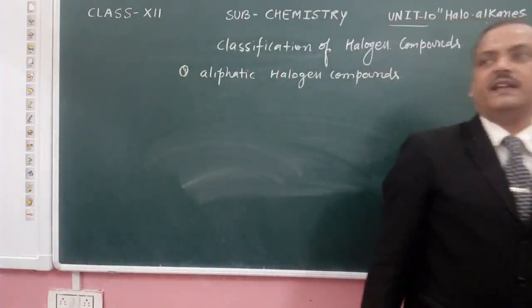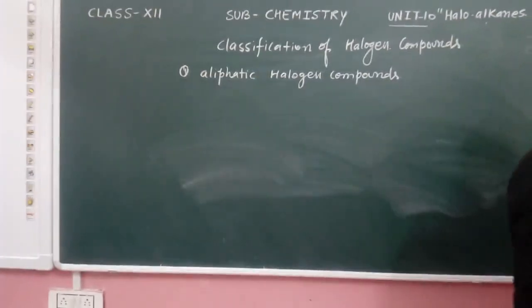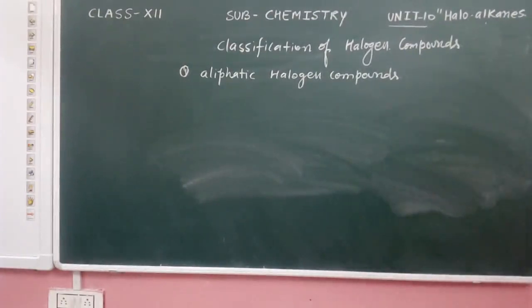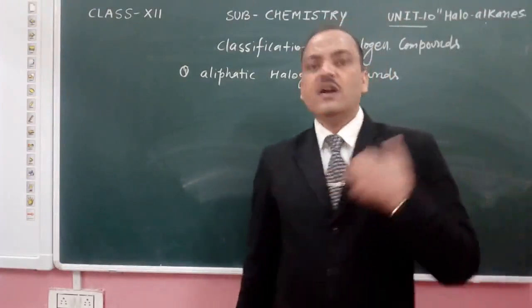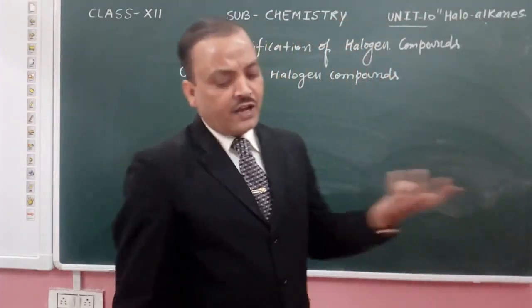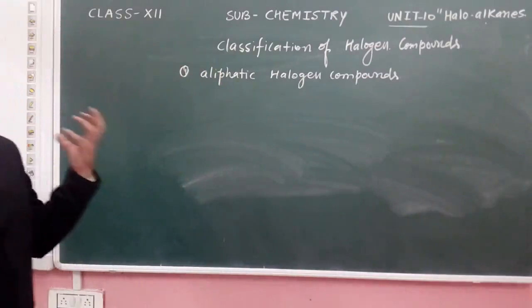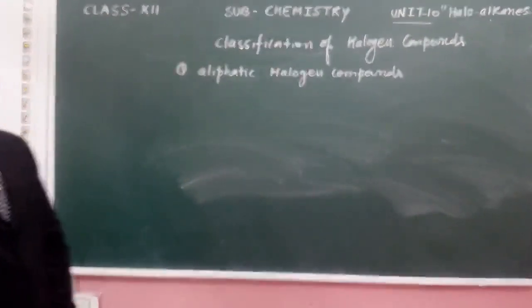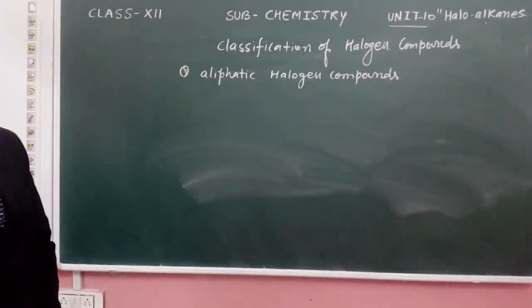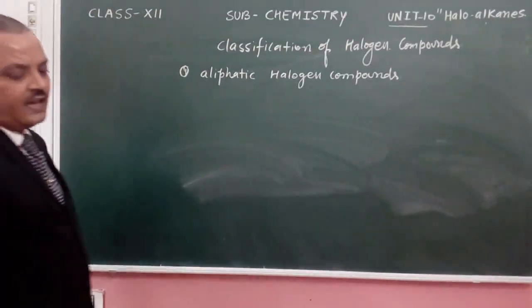We have already discussed in the 11th class the meaning of the term aliphatic and the meaning of the term aromatic. In aliphatic halogen compounds, we first have the haloalkanes.